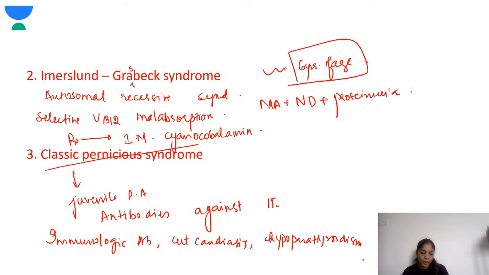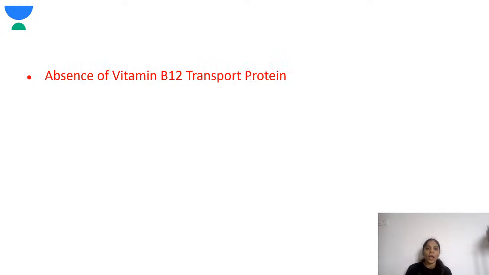Okay, so over here, when you get a histology of the gastric mucosa, there will be atrophy of the gastric mucosa and achlorhydria. Okay, then the treatment over here will be parenteral vitamin B12. Well, and this is a lifelong treatment in these children.